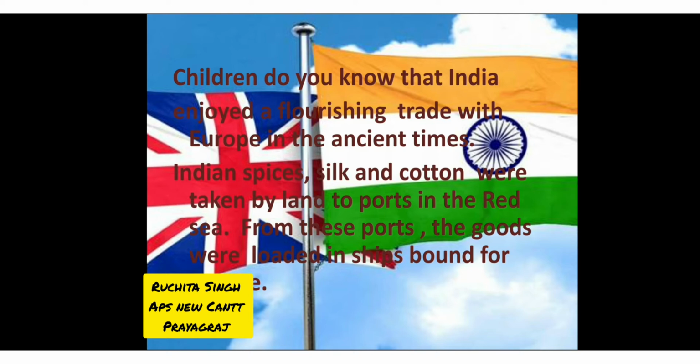As you all know, children, in old times the only means of communication over long distances was water transport, because rail, road and air were not possible. So, in order to export and import with other countries, we used sea transport, and the sea was the Red Sea, through which all the items were sent from India to Europe.